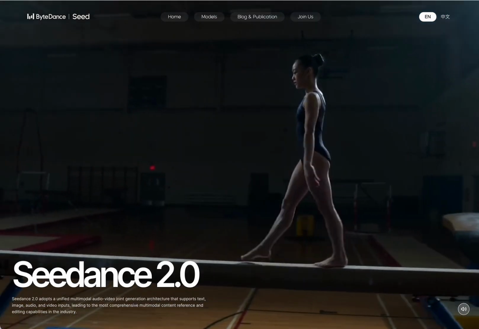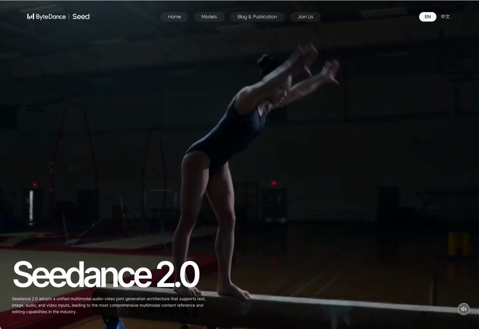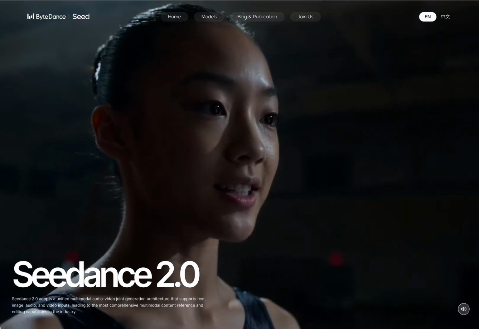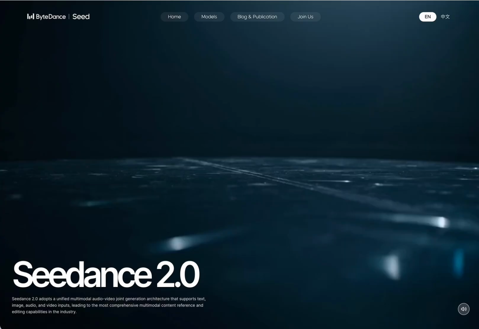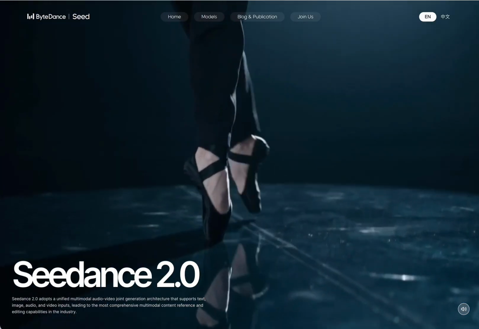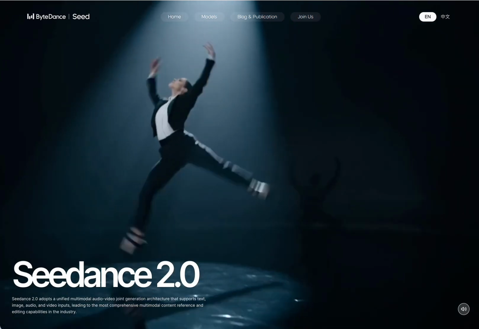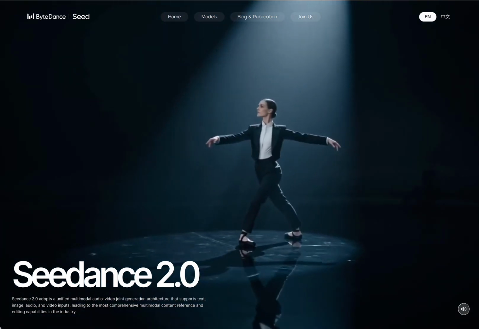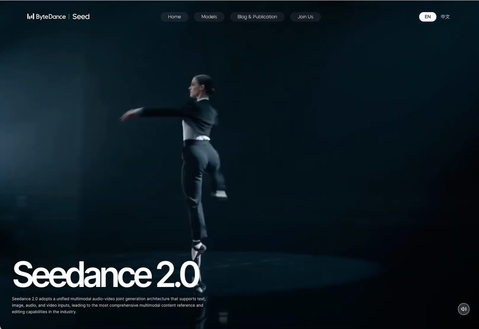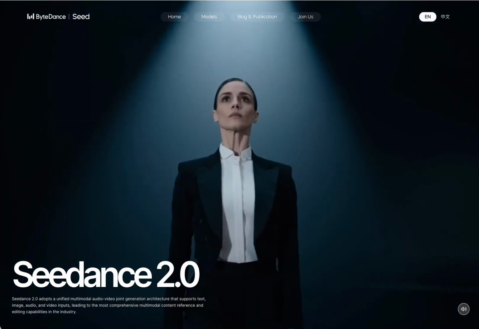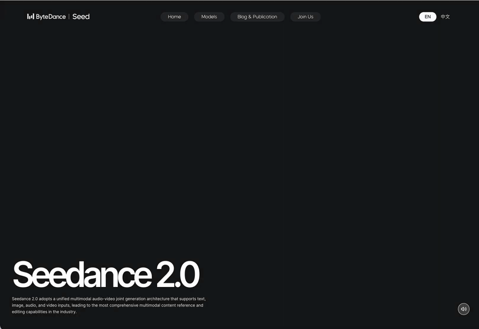So, what's Seedance's secret weapon? It's this thing called multimodal control. Sounds kind of technical, right? But what it really means is that you can guide the AI with a whole bunch of different inputs at the same time. We're talking up to 9 images, 3 video clips, and even 3 audio files, all at once. For anyone doing serious filmmaking or VFX, this is a game changer. It gives you a level of creative control that we just haven't really seen before.